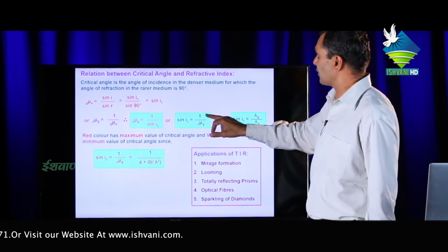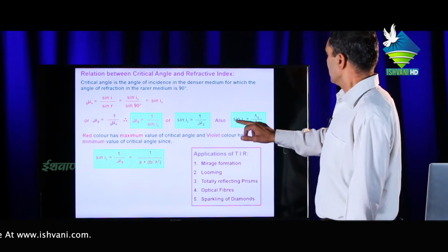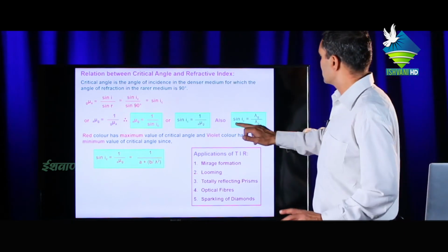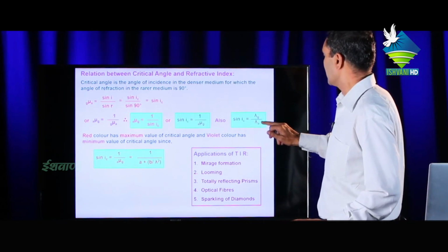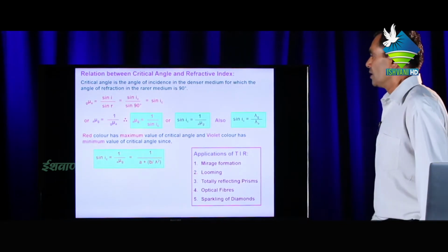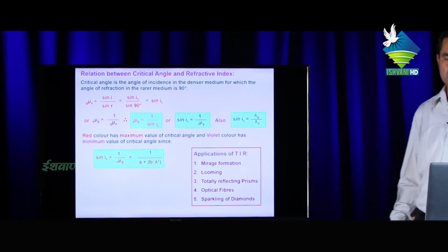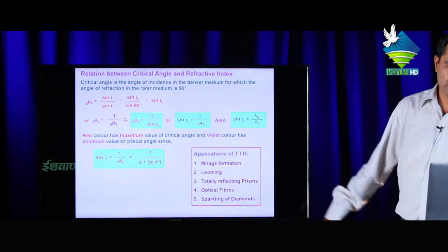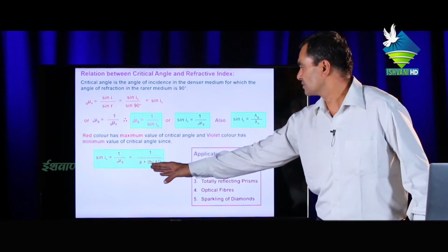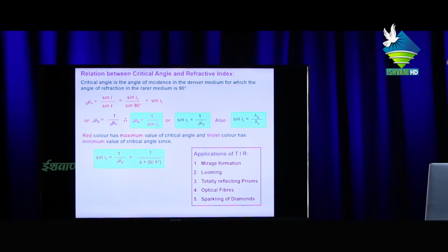Mu means the velocity of light in air to the velocity of light in the medium. So the velocity of light in a medium is c equals nu lambda. Nu cancels because frequency does not change. Hence, sin IC equals lambda G upon lambda A, meaning wavelength in glass medium to wavelength in air. Red color has the maximum value of critical angle and violet has the minimum value of critical angle. Then sin IC equals 1 upon A mu G equals 1 upon A plus B upon lambda square. This equation is obtained from Cauchy's equation.